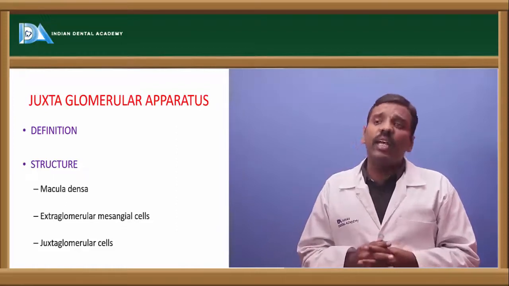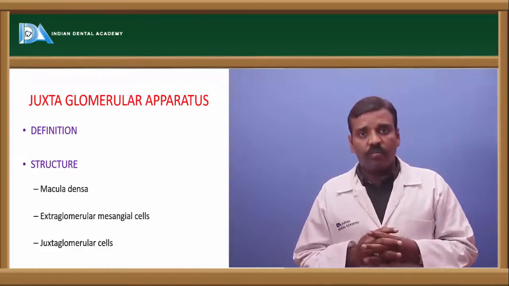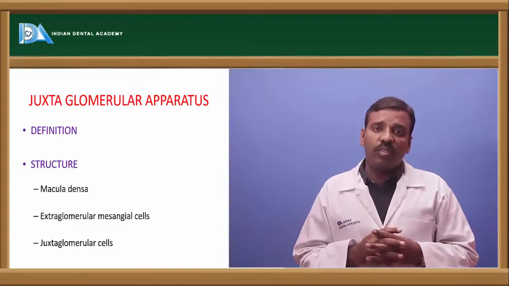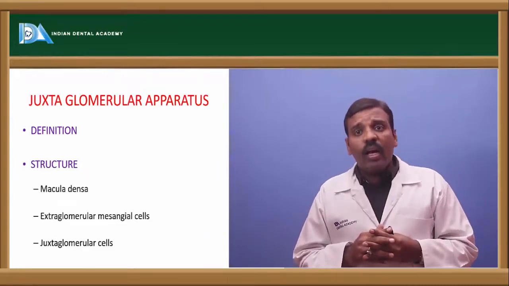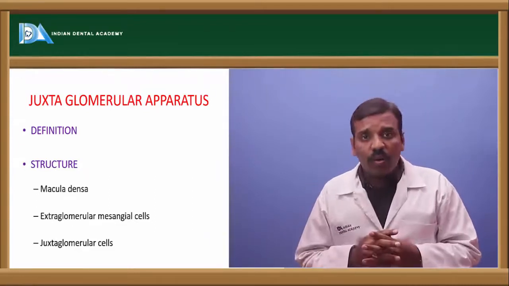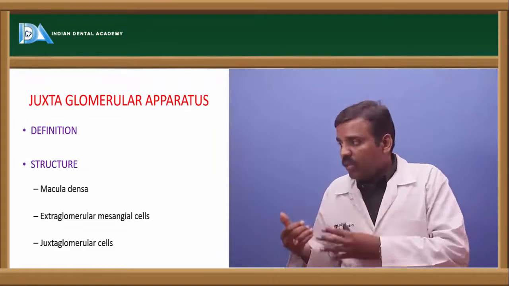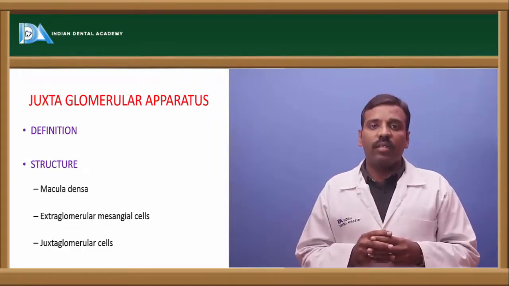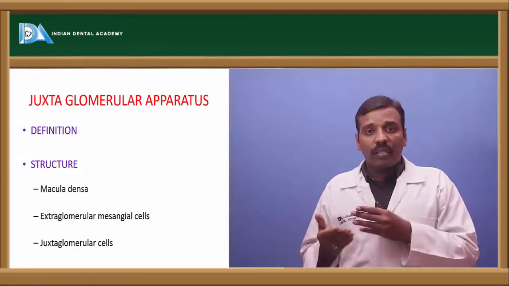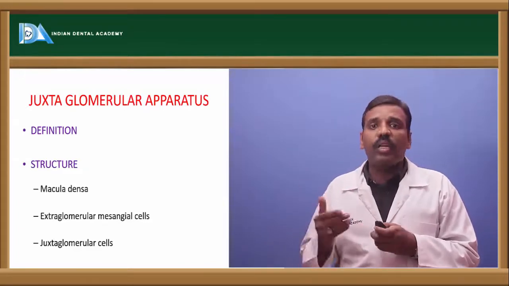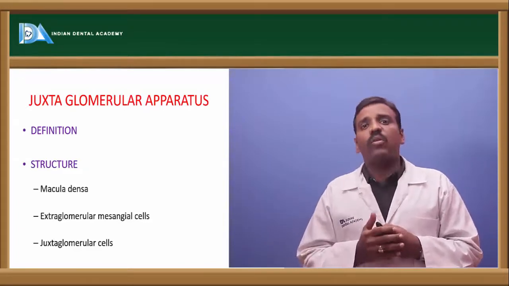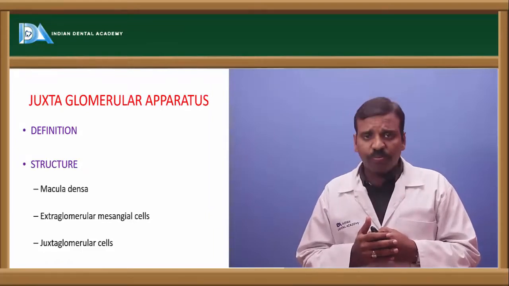It contains three types of cells: macula densa, extraglomerular mesangial cells, and juxtaglomerular cells. Three types of cells are present here.